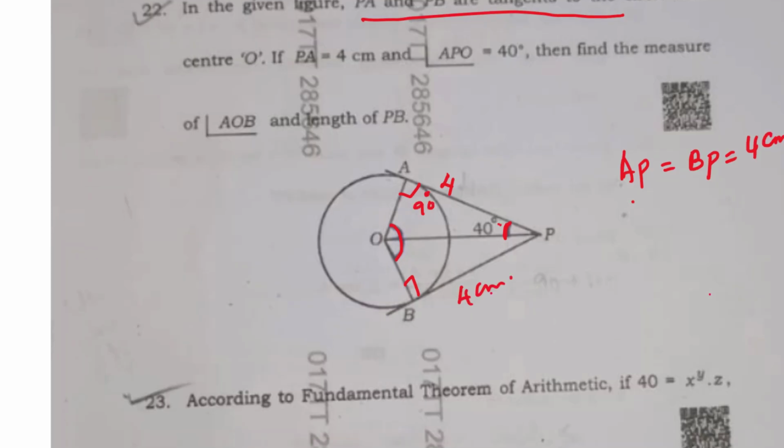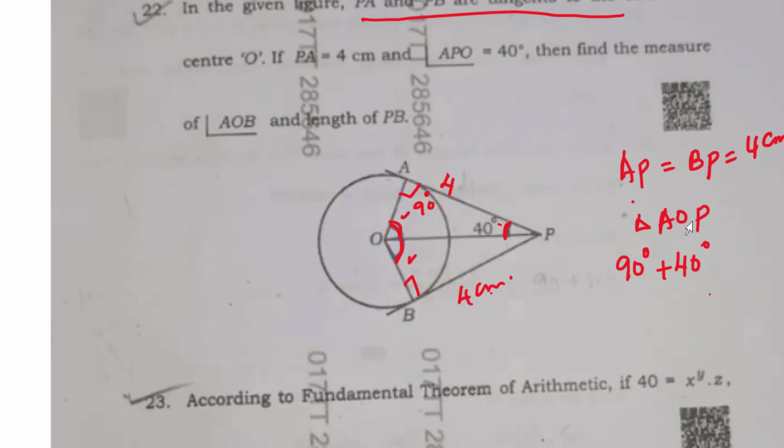So one part of the question is done, right? Length of PB is 4 centimeter. Now you have to find angle AOB, right? See, if I just take a triangle AOP, in that I have one angle 90 degree, one angle I have 40 degree, another angle if I find out, here they will be equal, right? This will be equal to this, right? So if I find out this angle, then I will have to double it. I'll get the entire angle AOB, right?